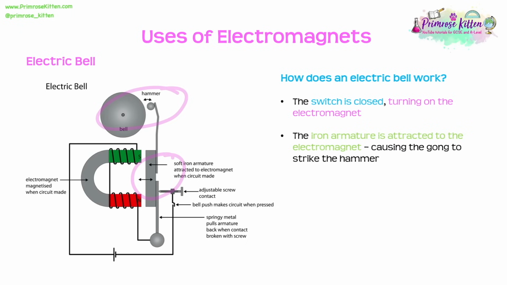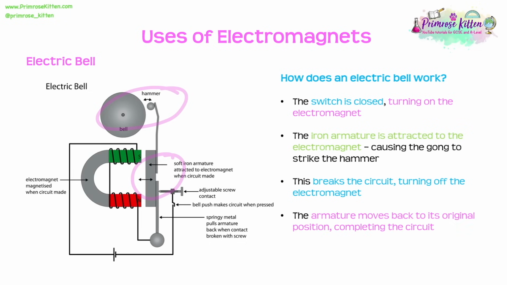However, when this happens, we've broken the circuit and that turns off the electromagnet. This means the armature is no longer attracted towards the magnet and it's going to move back to its original position. But by moving back to its original position, it's completed the circuit again. And so this process goes back and forth, back and forth, on repeat, sounding that bell.